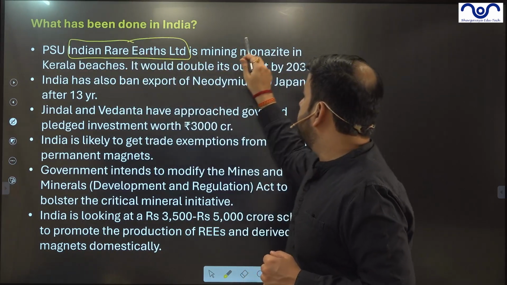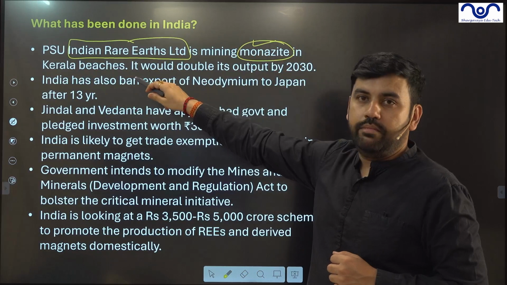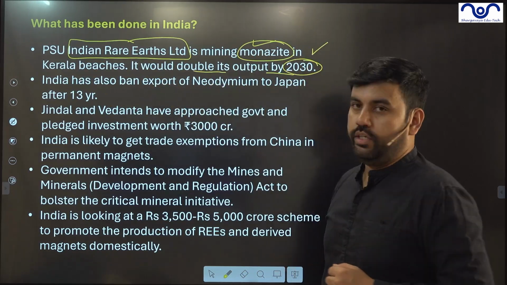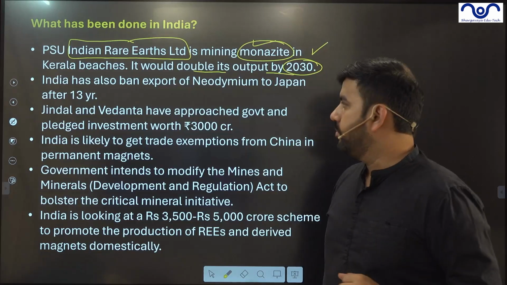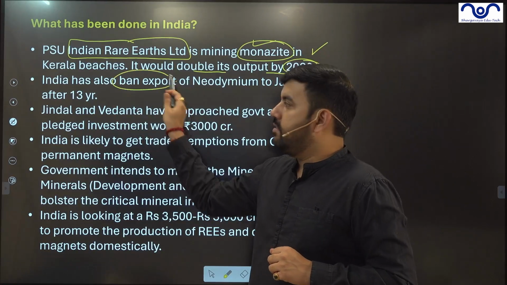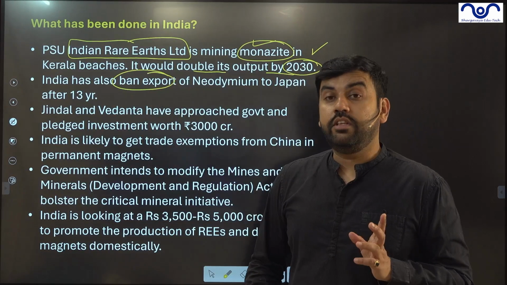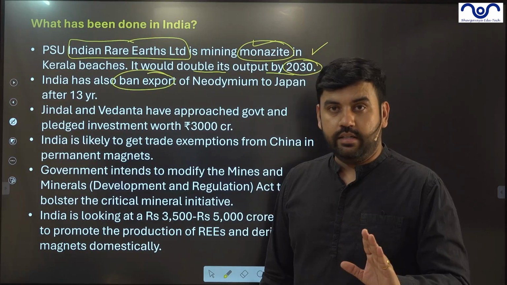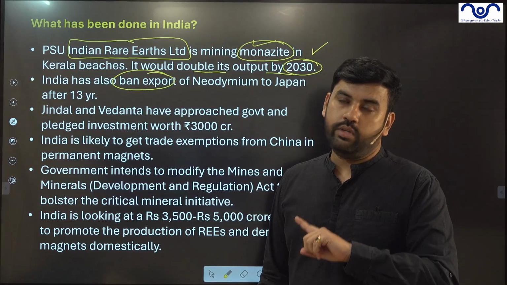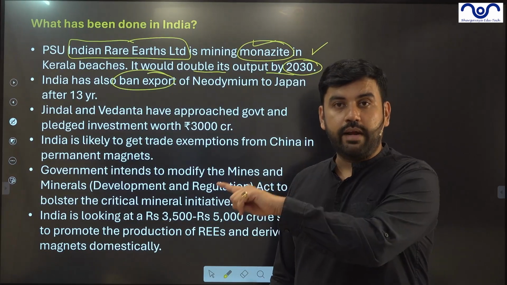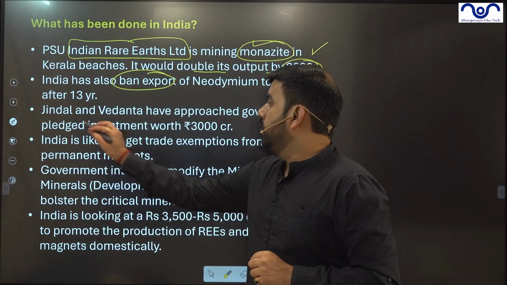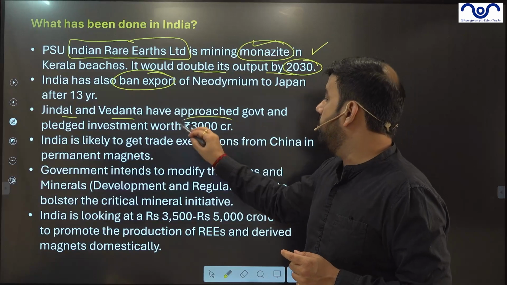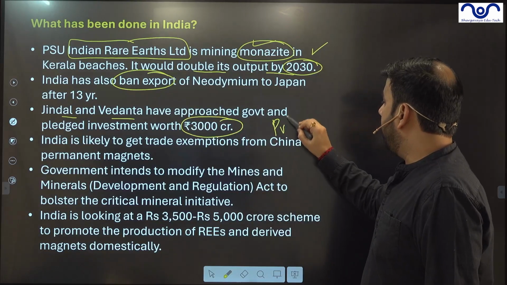IREL is mining monazite on Kerala beaches. It would double its output by 2030. This is the first initiative. So let's double that. India has also banned its export to Japan after 13 years. So India started in 2011-12. Now it has banned because of the supply shock. So India will use it for itself. China banned, India also banned. Jindal, Vedanta and other private companies have now pledged around 3,000 crore rupees. So this is going to bring private participation.